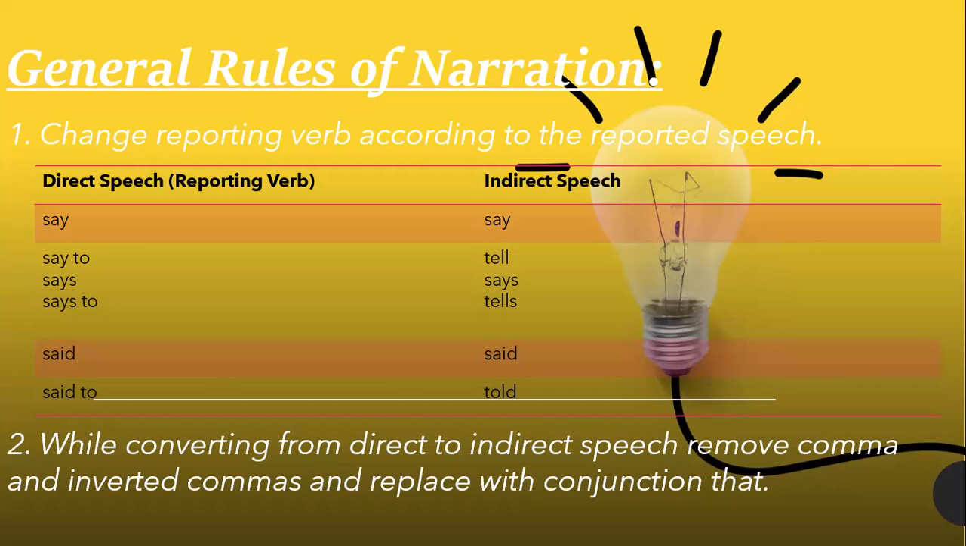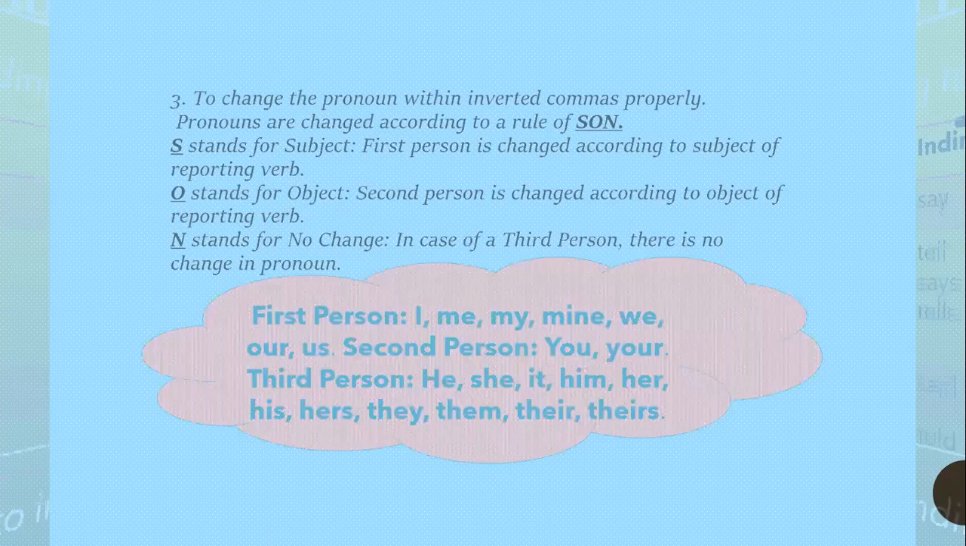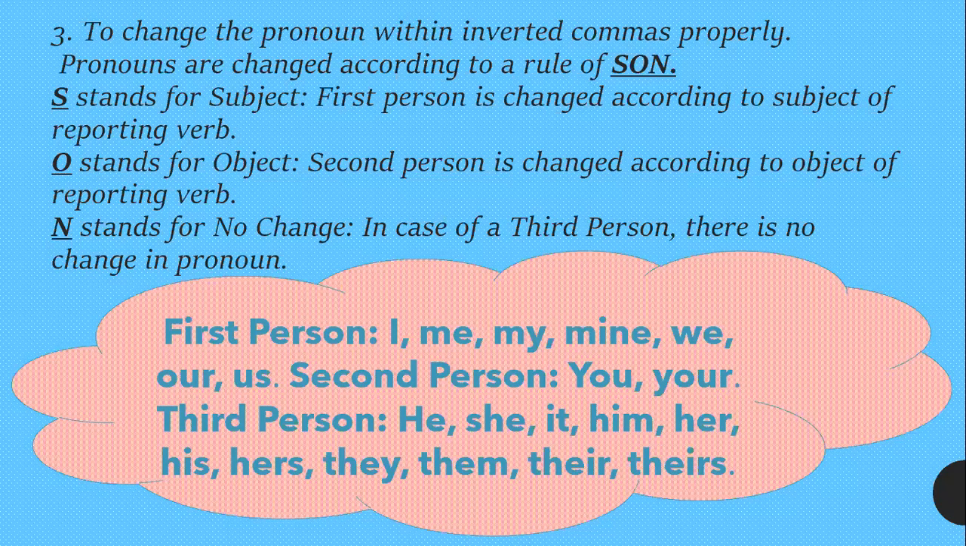Whereas in case of said, it remains the same, but if it is said to, then we convert it to told. Just like say to is converted into tell, and says to into tells. While converting from direct to indirect, definitely we have to remove the comma and inverted commas, and we replace them with the conjunction that.